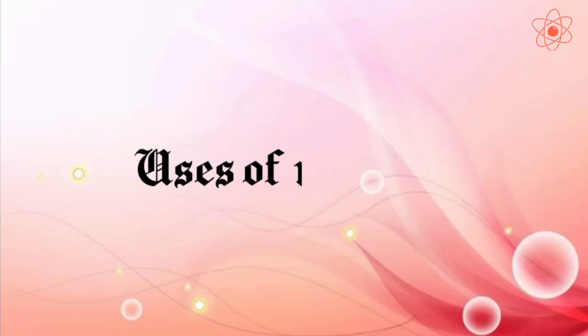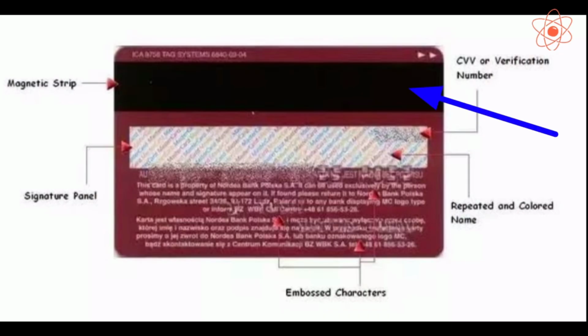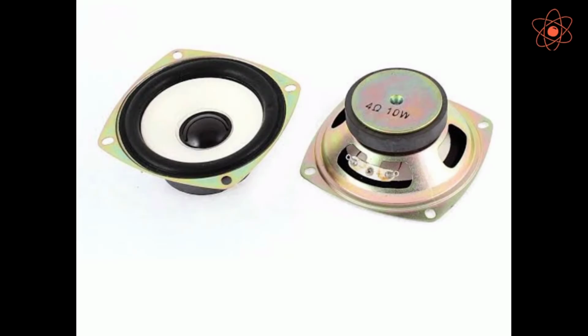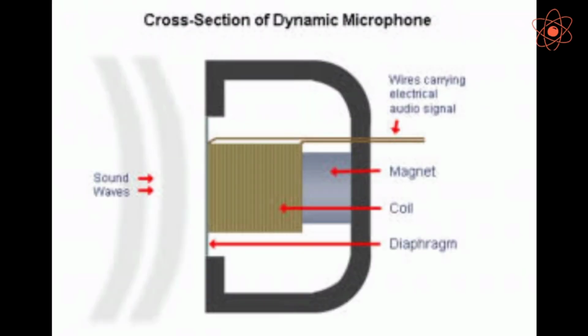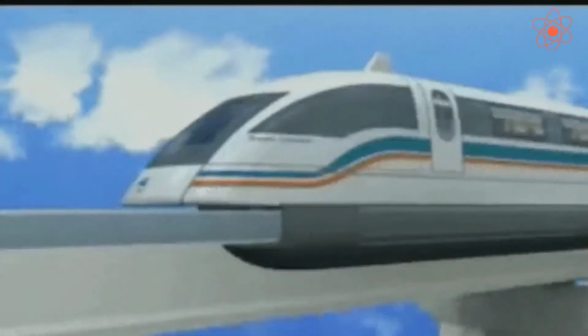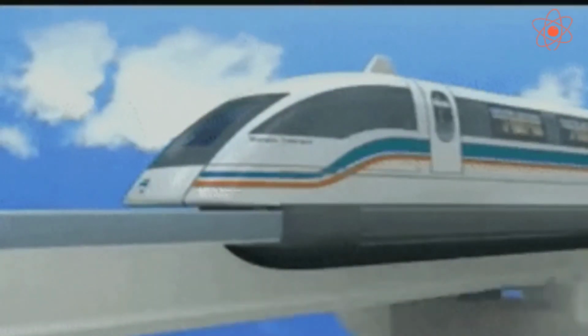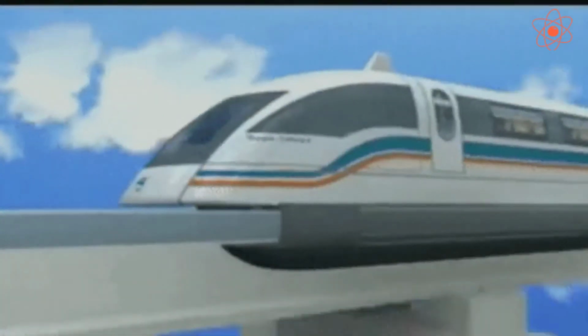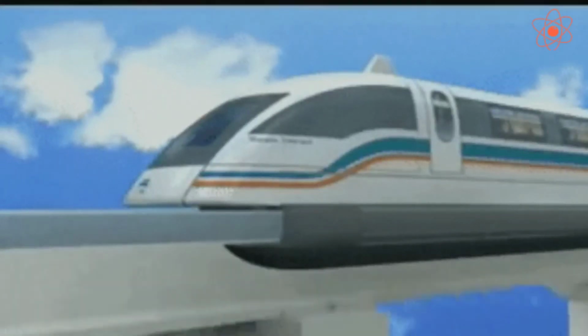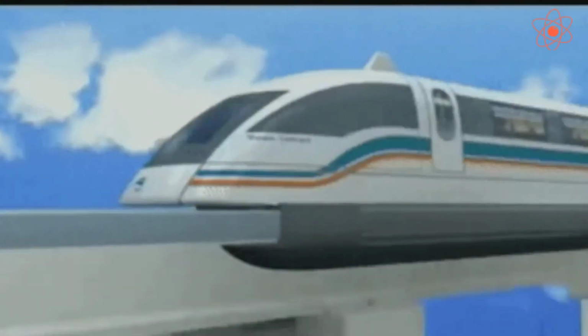Now, let us understand uses of magnets. First, credit cards and ATM cards have a magnetic strip that stores information. Second, magnets are used in speakers, microphones, etc. Third, magnets are used in special trains called maglev. These trains float on the track instead of running on wheels.